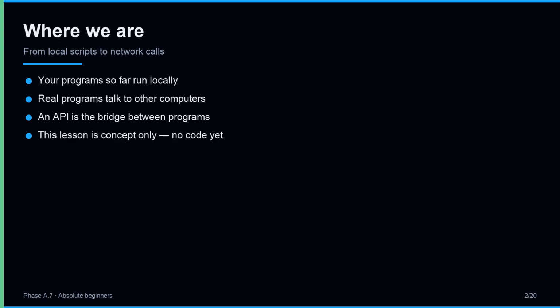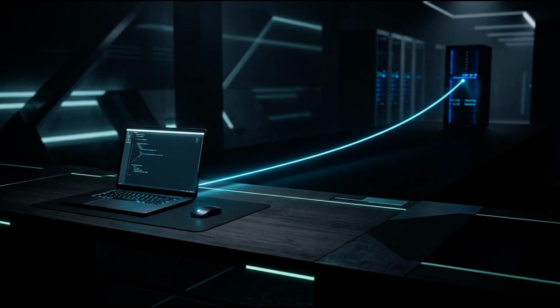That kind of conversation needs rules. An API is the set of rules that makes it possible. We start with the concept, because the code only makes sense once the idea is clear. From local to networked. Until now, your Python programs lived alone, reading your keyboard, writing to your screen. Today they learn to talk to other computers.